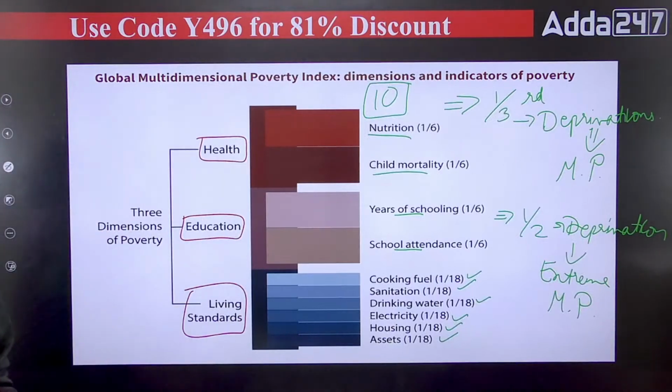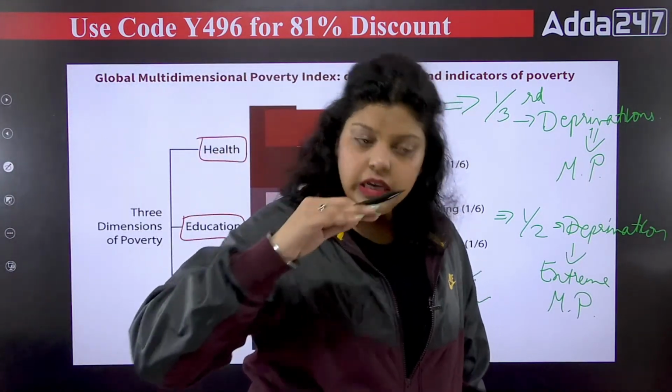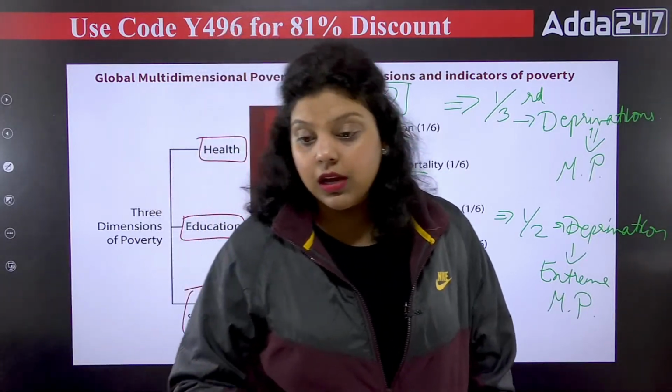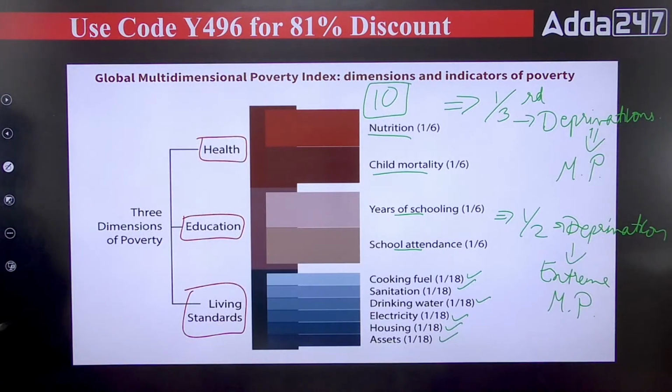Okay, that family will be known as extreme multidimensional poor. So if you are facing deprivation in 1/3 of the indicators, it means you are a multidimensional poor person or family, and if you are facing 1/2 or more, it means you are in the extreme multidimensional poverty case. Extreme means the poorest of the poor, the bottom of poverty, so that is known as extreme multidimensional poverty.